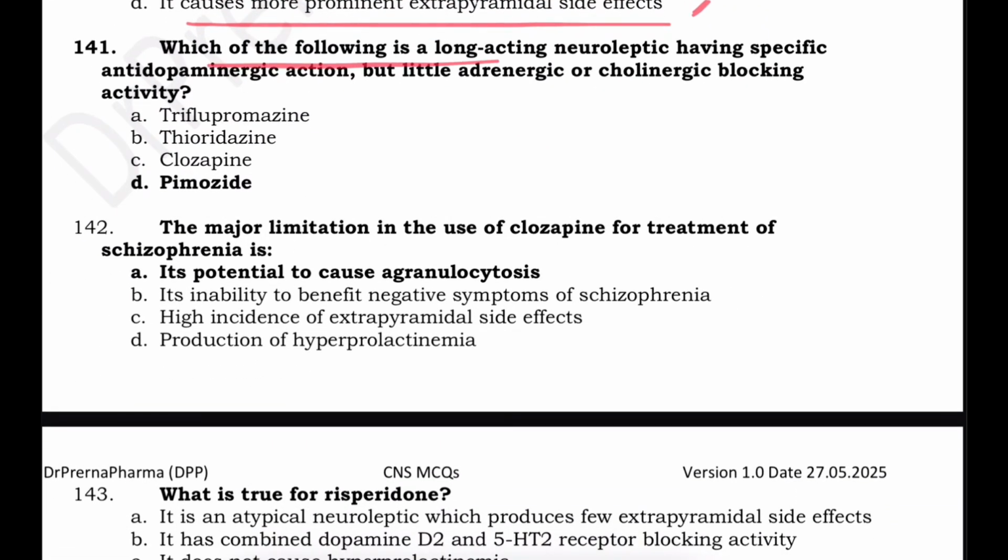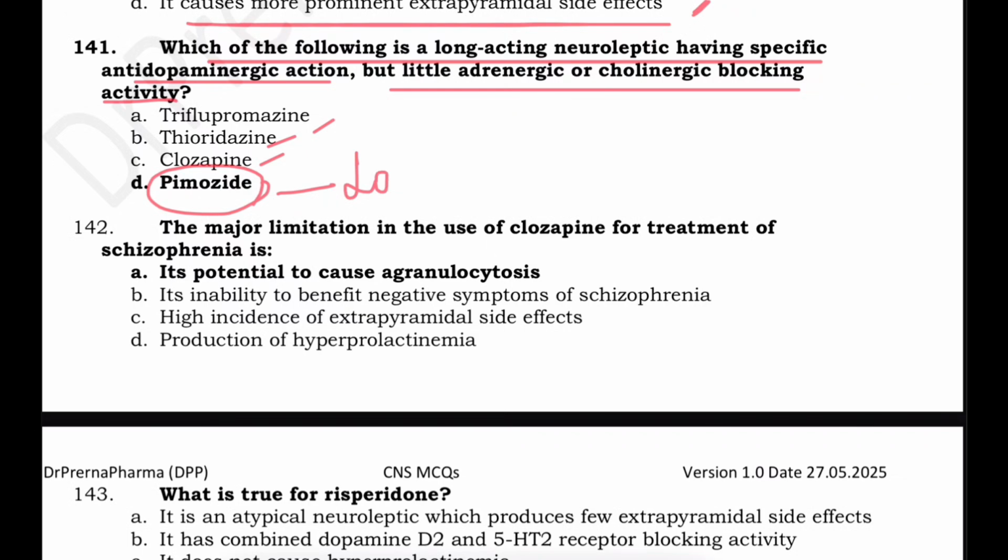Which of the following is a long-acting neuroleptic having specific antidopaminergic action but little adrenergic or cholinergic blocking activity? Out of triflupromazine, thioridazine, clozapine, the answer here is pimozide.